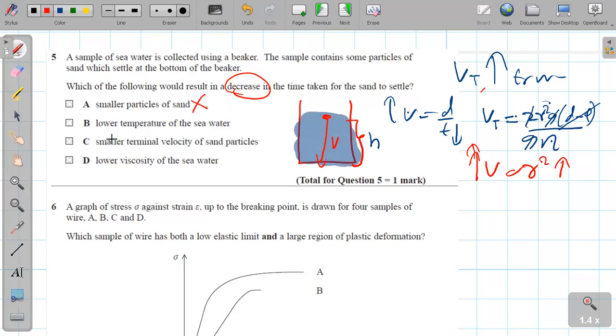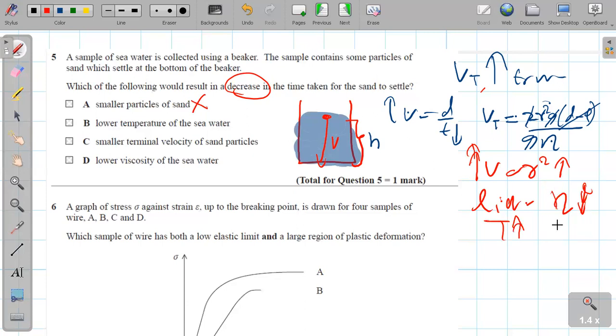In the next part, lower temperature of the sea water, right? In liquids, eta reduces with high temperature. As the temperature is high, it lowers the viscosity.